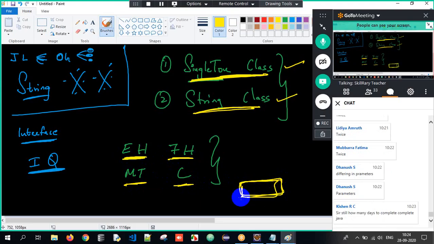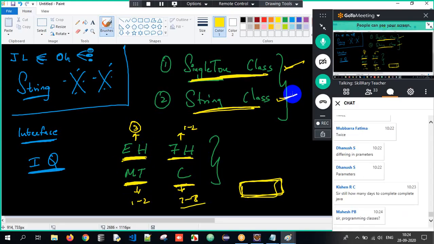So how many more days? For exceptions, I require 3 days. For file handling, 1 or 2 days. Multi-threading, 1 or 2 days. Collections, about 7 to 8 days. You can just calculate the days here. Exceptions 3 days, file handling 1 or 2 days depending on the time constraint, multi-threading 1 or 2 days, collections 7 to 8 classes and 2 more classes with it. So you can calculate it and get a brief idea. Approximately, we'll try to start with it.